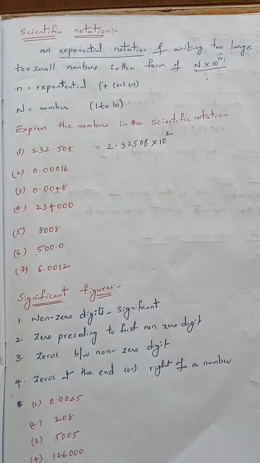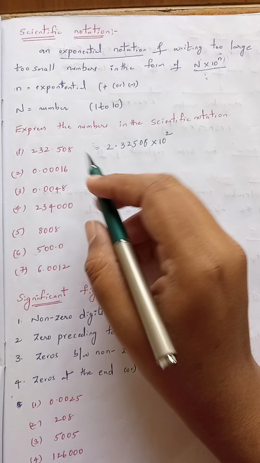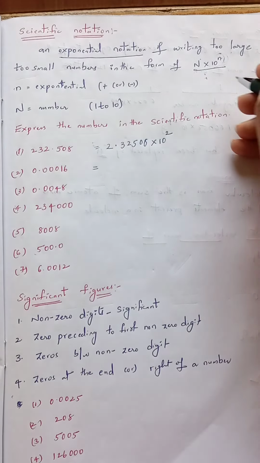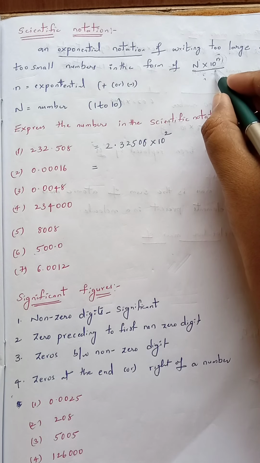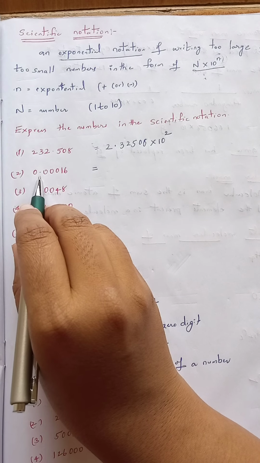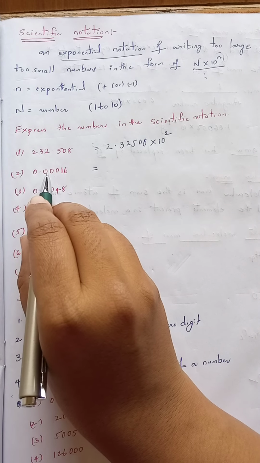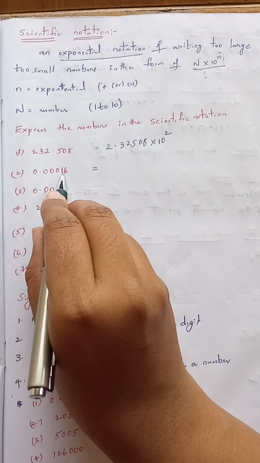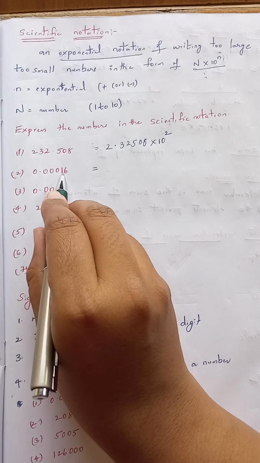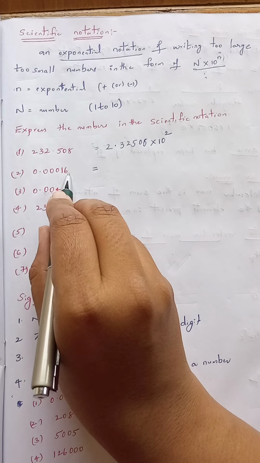We'll solve one more question. The second one given is 0.00016. It can also be written in this form, N into 10 to the power of n. See, the point is present here. When we make this point move 1, 2, 3, 4 digits, it is exactly between 1 and 6.